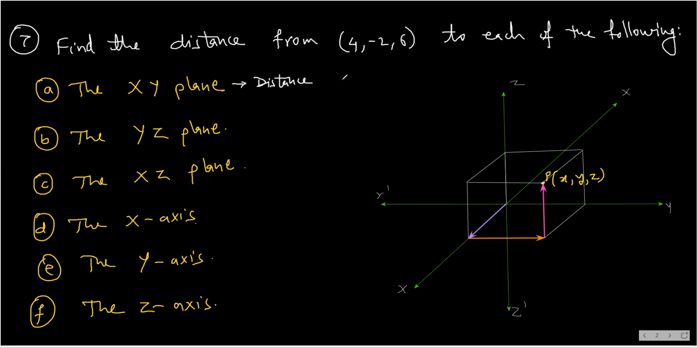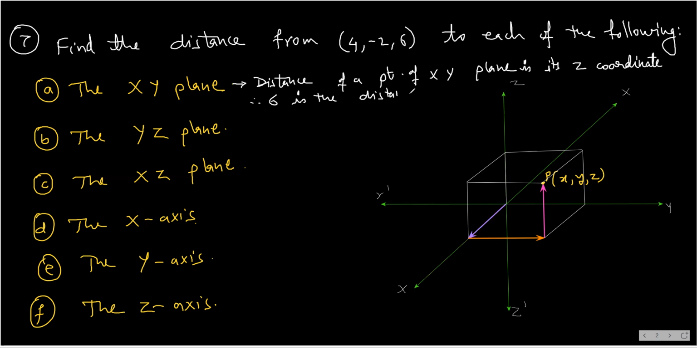Distance of a point from the xy plane is its z coordinate. Okay, so what's the answer? Therefore, 6 is the distance. Then you have the distance from the yz plane. Distance of a point from the yz plane will be its x coordinate. So 4 is the distance. 4 units is the distance.